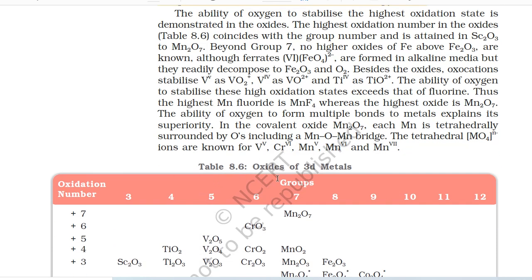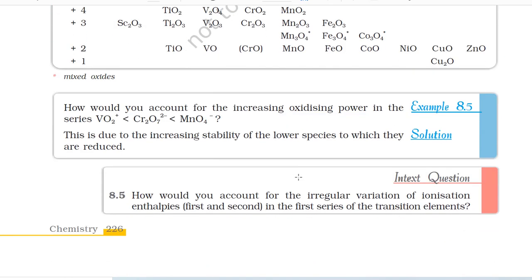Table 8.6 Oxides of 3d metals. Example 8.5. How would you account for the increasing oxidizing power in the series VO2+ < Cr2O7^2- < MnO4-? Solution: this is due to the increasing stability of the lower species to which they are reduced.